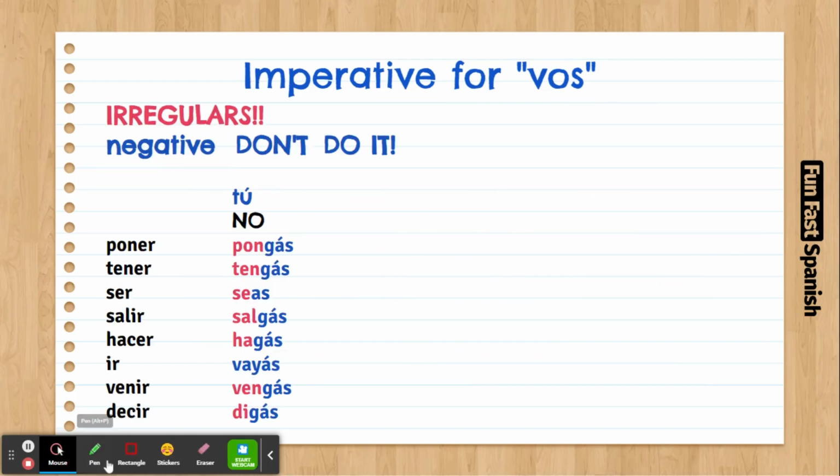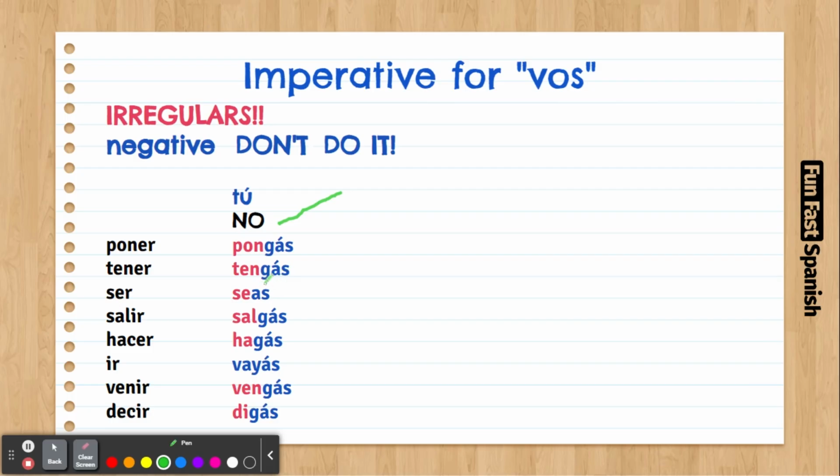Now just to remember some irregular verbs that we have for imperatives. We were doing the same thing for tú. Remember, no pongas, no tengas, no digas, no salgas. It's exactly the same thing. The only difference is that we're going to put the stress at the end. No pongás, no tengás, no seas.